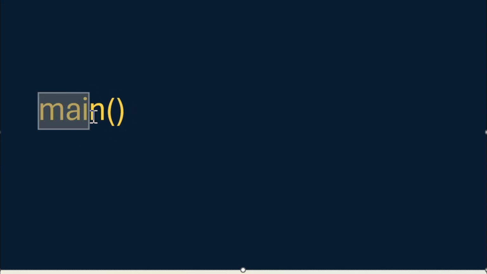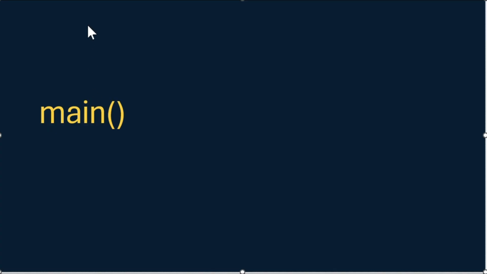If we forget or skip this main, then our program will not be executed and we will get an error. Now we can write 1000 lines before this main or 1000 lines after this main, but the compiler will skip all those lines and reach this main and start the execution from here. So we have to remember main with round braces.